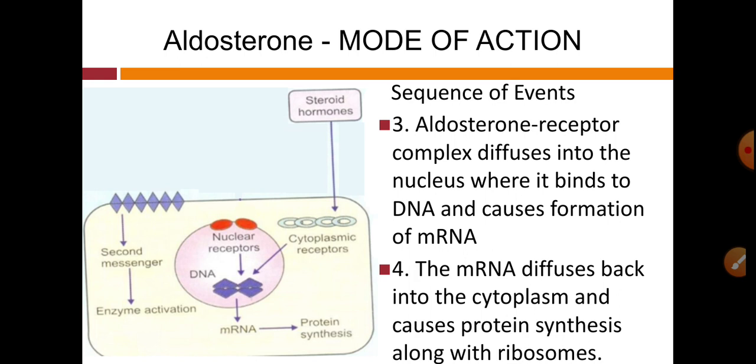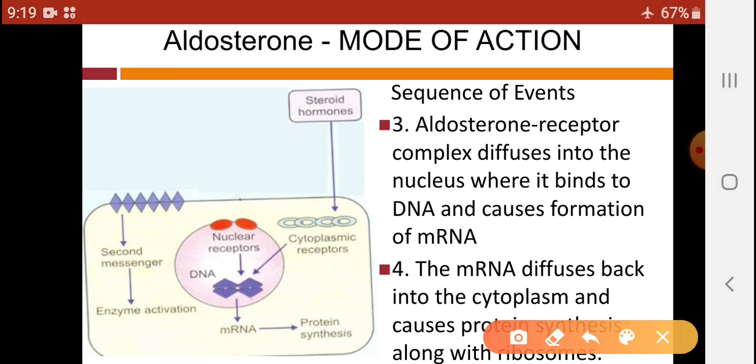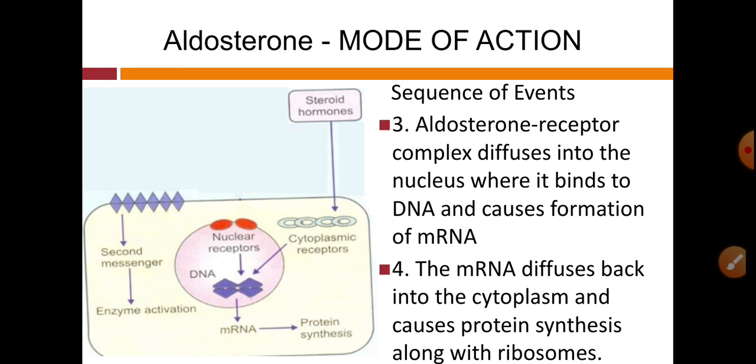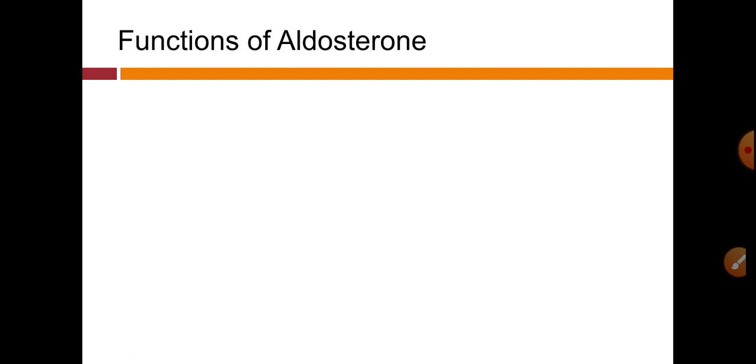Aldosterone receptor complex diffuses into the nucleus. That means after formation of HRC, this HRC diffuses into the nucleus where it binds to the DNA and causes formation of mRNA. So HRC diffuses into the nucleus to form mRNA, and this mRNA diffuses back into the cytoplasm and causes protein synthesis along with the ribosomes. So this mRNA is responsible for stimulation of the ribosomes for the synthesis of proteins. So this is about the mode of action of aldosterone.